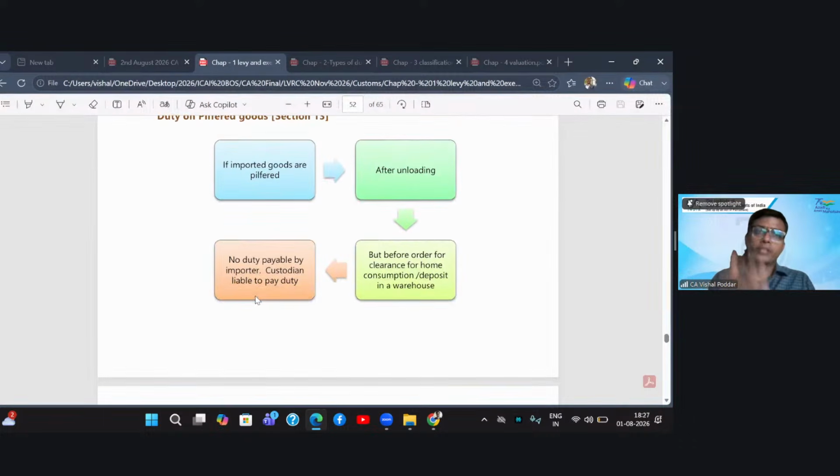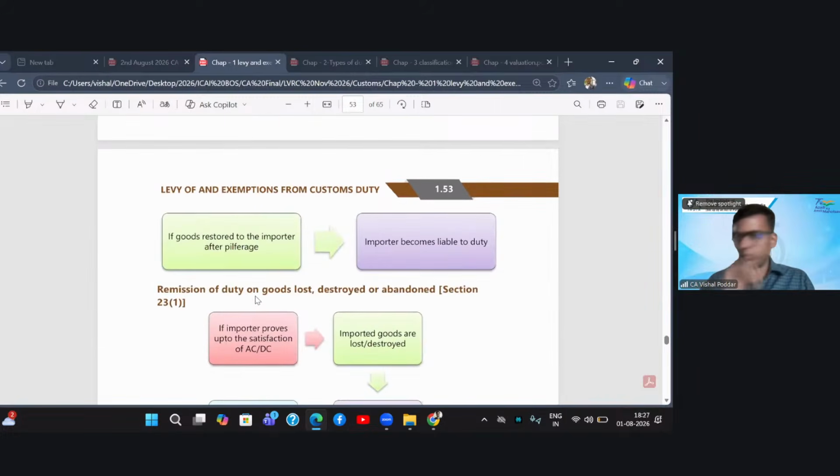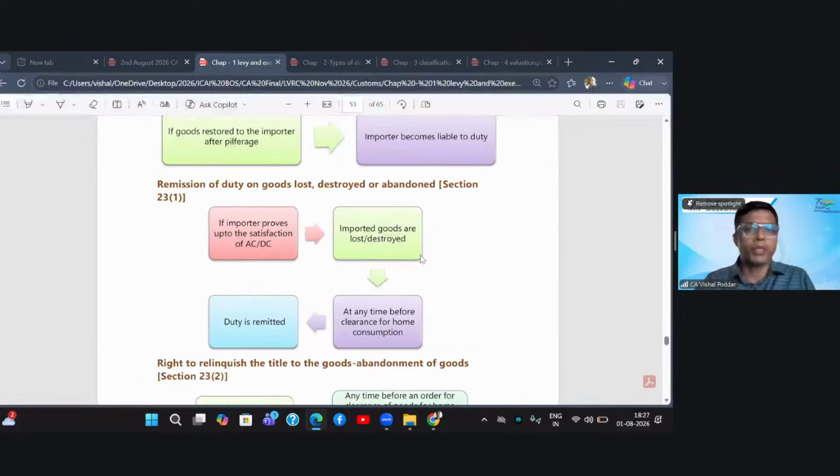Further, the section says that in case the goods are later restored back, let us say police action has happened and they find the culprit and the goods are restored back, then you will have to pay the duty. So if goods are restored back to the importer, then the importer has to pay the duty.